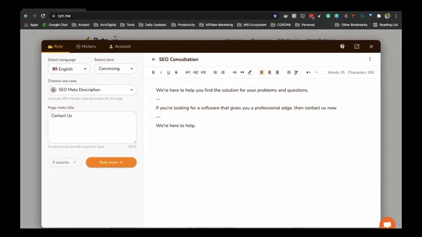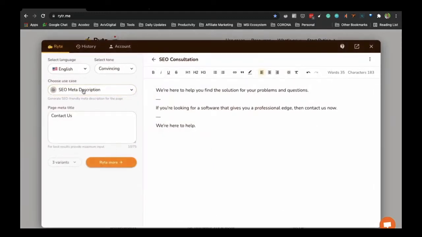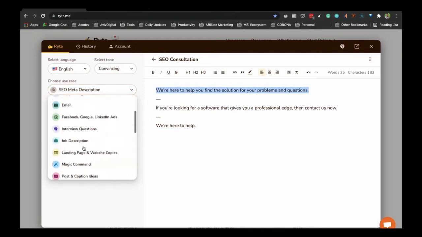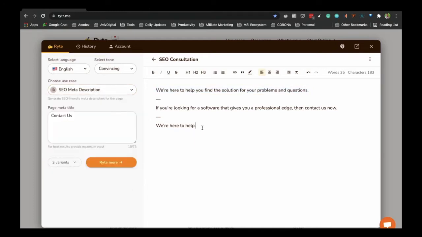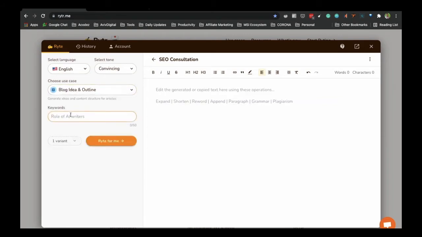So when I open this, you will get a lot of content ideas. You will see that whenever you right click, it's already logged in, so that's why it's already showing. So we have multiple options to create so many things. So let's, for example, say you wanted to create something like blog ideas and outlines. You just need to give whatever you wanted to create.